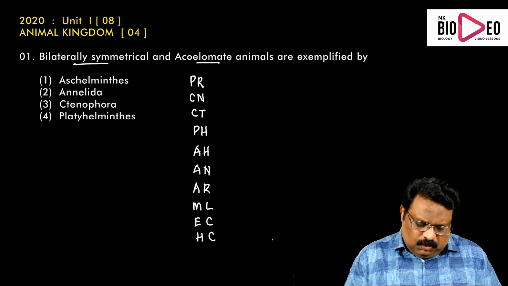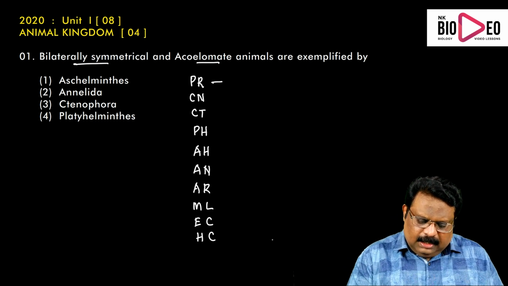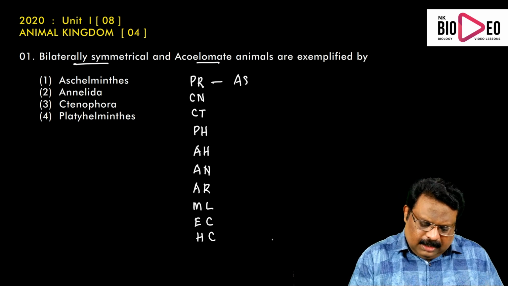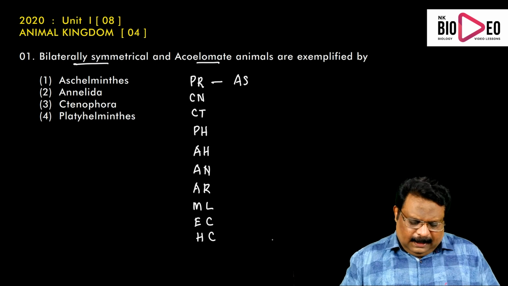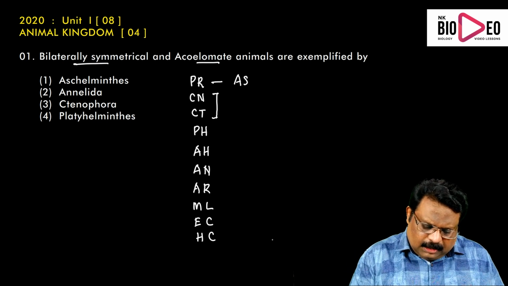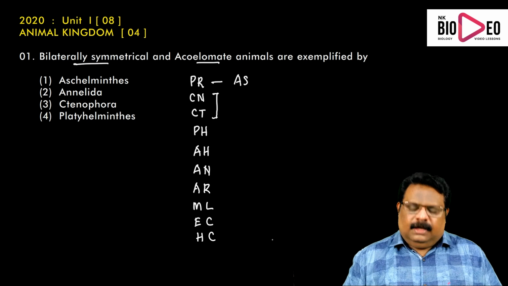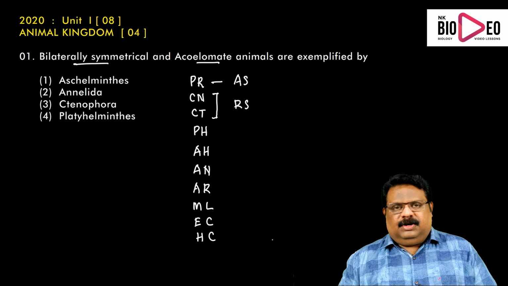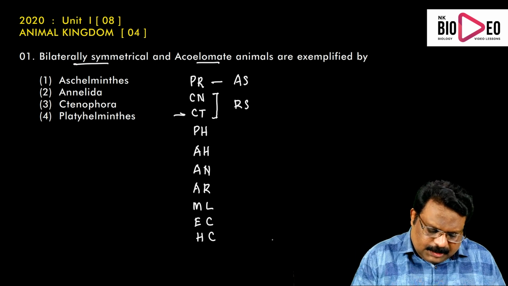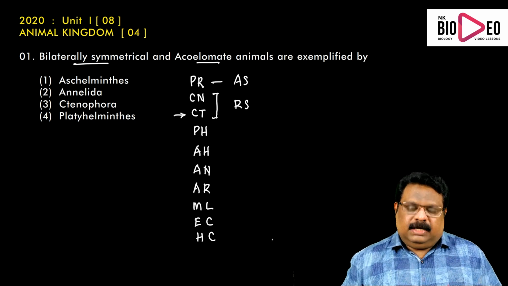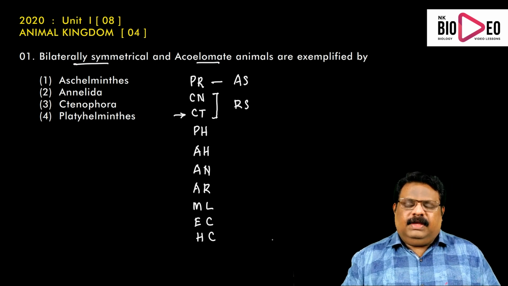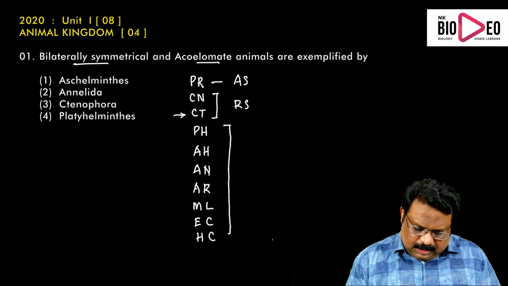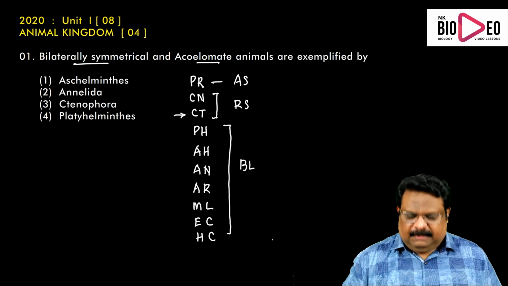In the case of Porifera, the majority of sponges are asymmetric. Then the members of Cnidaria and Ctenophora have radial symmetry. Some ctenophores have a special type of symmetry called biradial symmetry. Anyway, these two are collectively called radially symmetric. All others have bilateral symmetry.